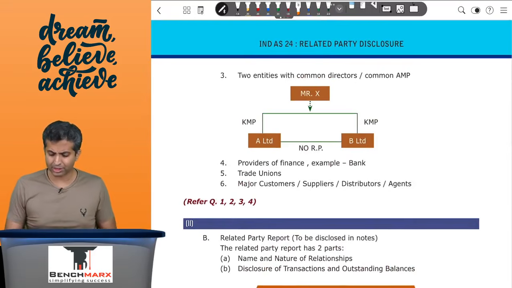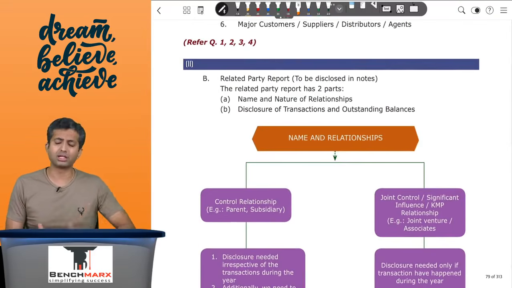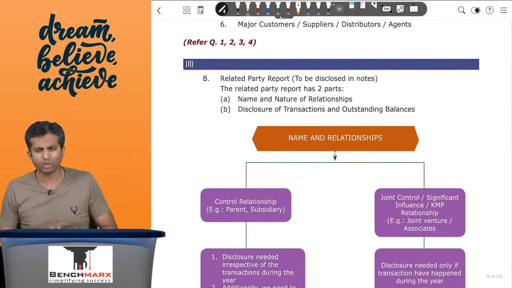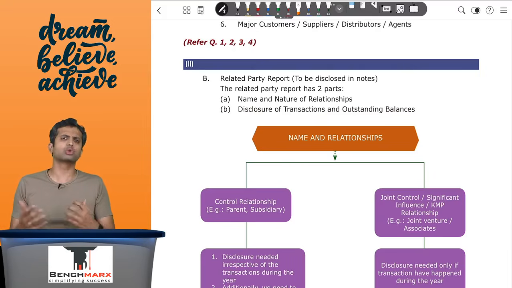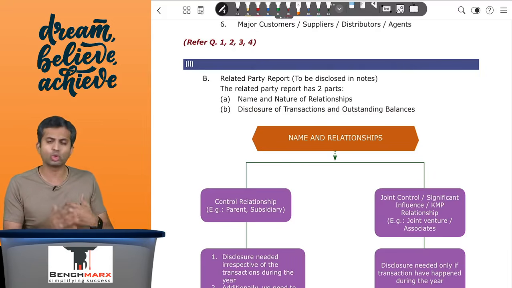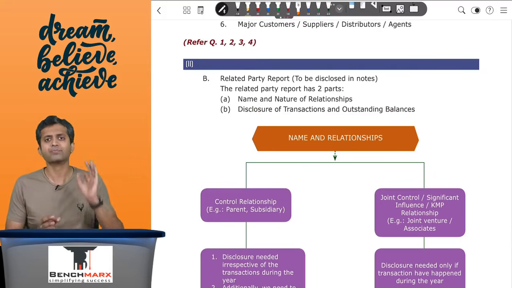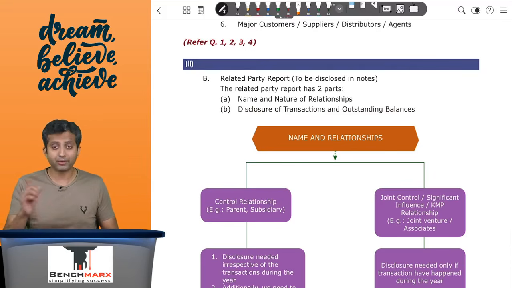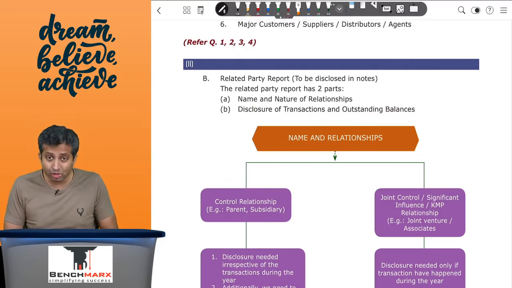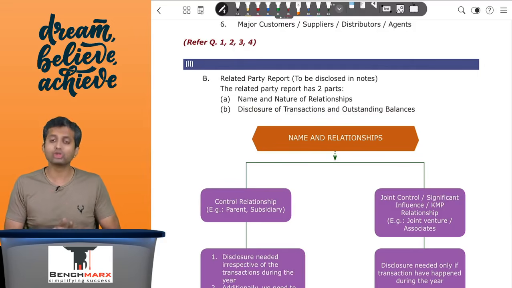So this is the first part of the standard. Second part of the standard is on the related party report. Well, exam questions don't ask you to prepare related party reports, but they expect you to understand the basic principles of the related party report, which needs to be disclosed in the notes. There are two parts of this report. First, you have to show the name and the nature of relationship. Second, you have to show the disclosure of transactions and outstanding balances.